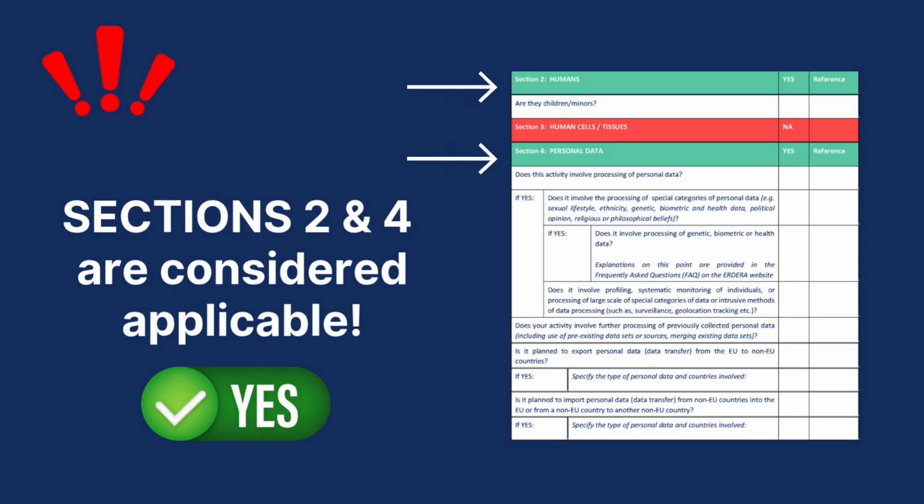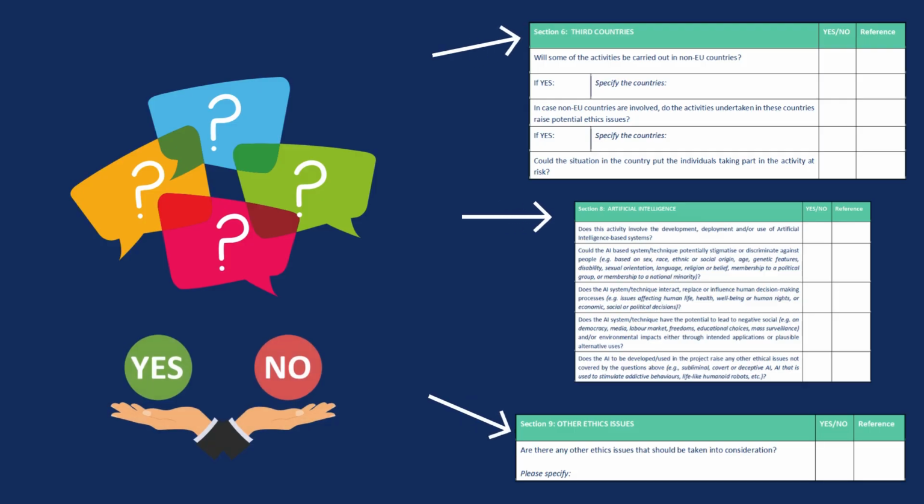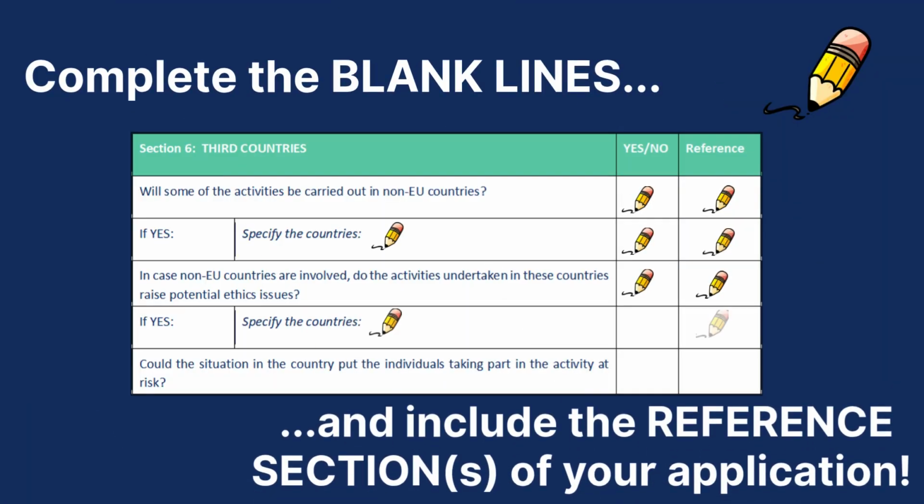These sections are pre-filled because human participants will be invited to the event, and their personal data will be processed for organizational and event dissemination purposes. The sections on third country, artificial intelligence, and the one where you can include any other ethics issue that should be taken into consideration may or may not be applicable. For each applicable section, you need to complete the blank lines, indicating the relevant section or subsection of your application, where this information can be found.